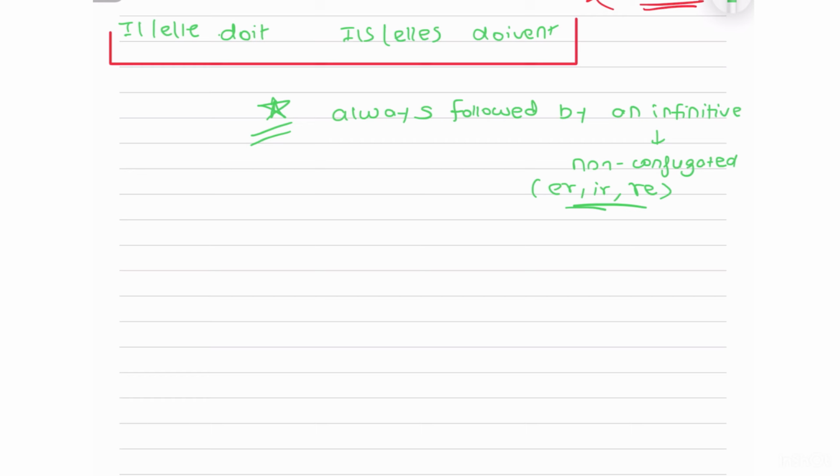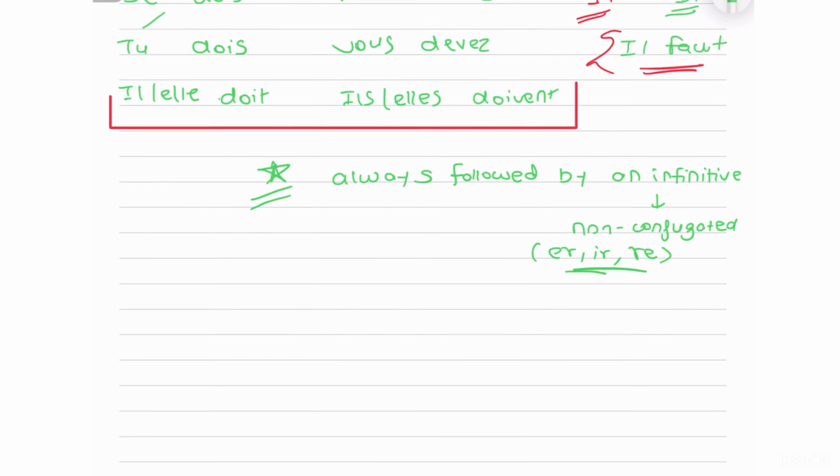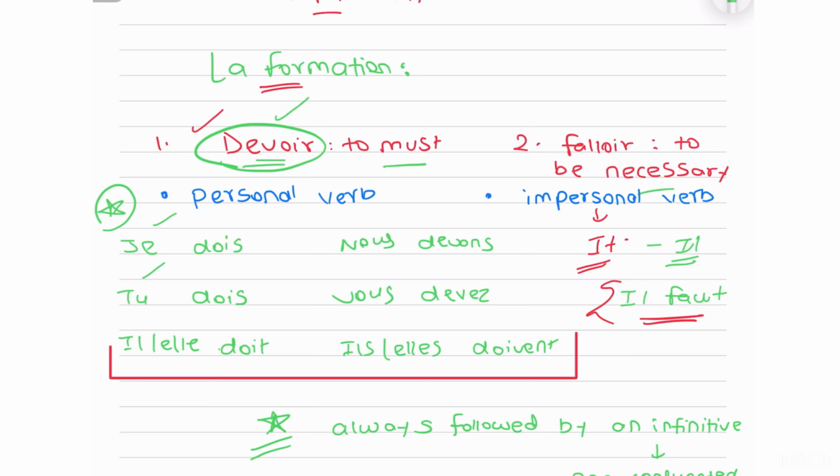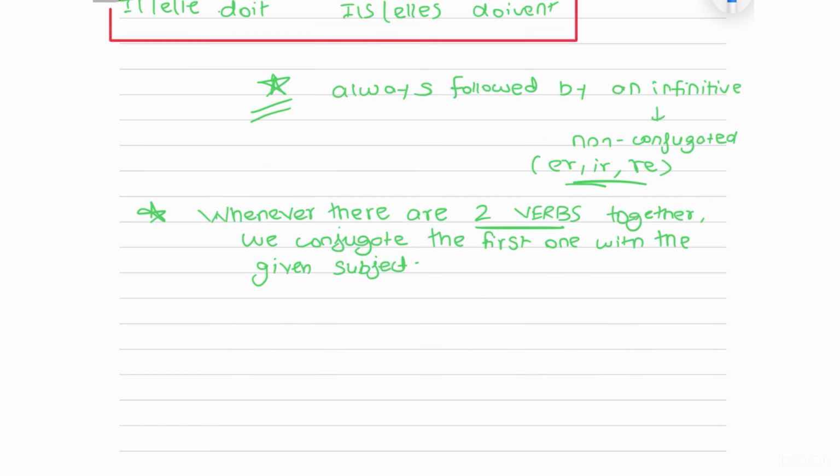Okay, why will it be in the infinitive? Because you must know whenever we have two verbs in a sentence, right? We always conjugate the first one and we leave the second one as it is. And here, our first verb will always be either devoir or falloir. Okay, because I want to express a duty, a responsibility, right? Something that is an obligation. Okay, I hope both these points are clear.